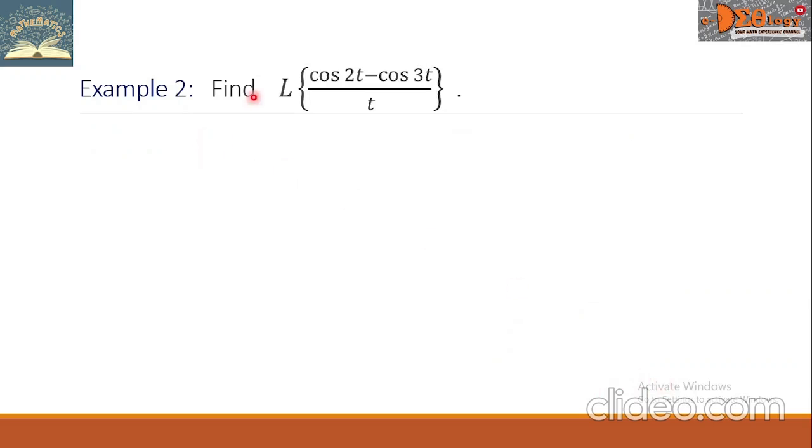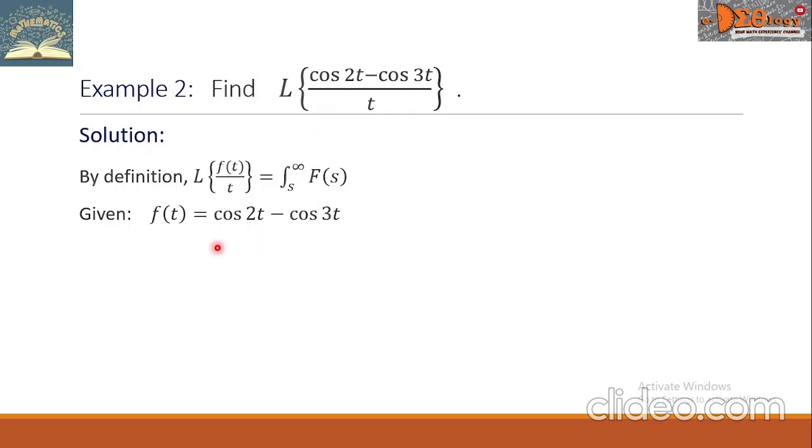Example 2. Find the Laplace transform of cosine 2t minus cosine 3t all over t. We write our formula, and in the given, we collect the f of t, which is the numerator, cosine 2t minus cosine 3t. Then we go to step 1. That is to find the function capital F of s, which is equal to the Laplace transform of f of t.